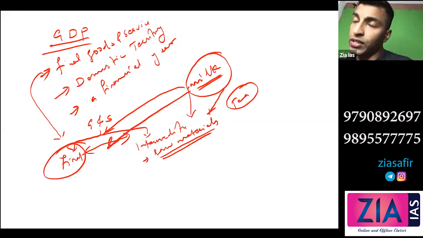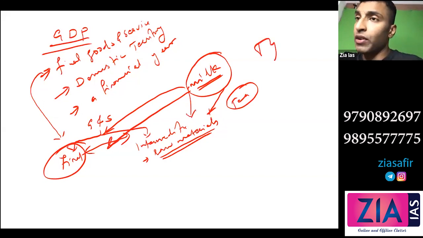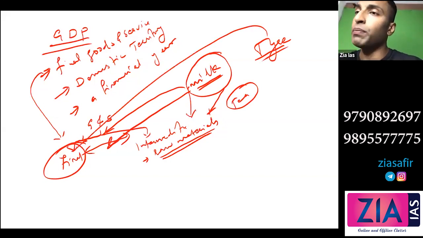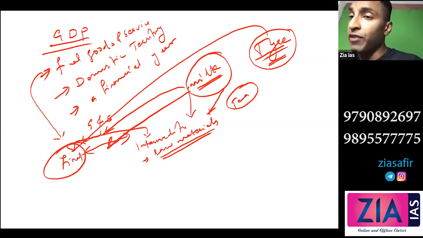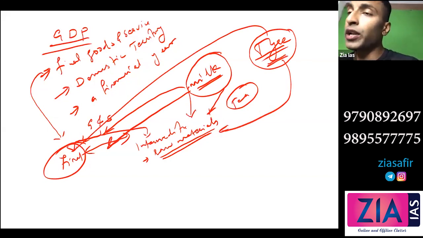I hope you understood. Similarly, if you talk about a tire, okay, tire. So if you are buying a tire for your car, that is actually a final product. What will be added to GDP is the cost of the tire. But if this tire is bought by a car manufacturing company, then that is actually a raw material for the car. And what is added to the GDP? The car will be added to the GDP. That tire will also be included. So what I mean to say is there are 2 types, final as well as intermediate.